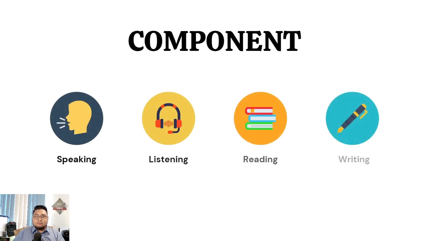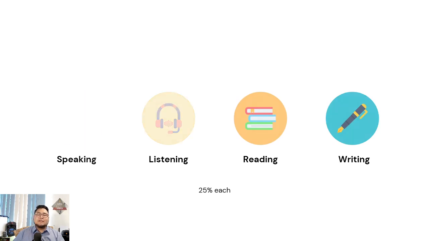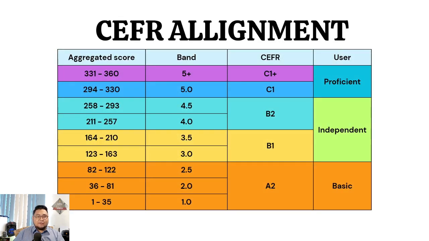So these are the components. Previously, before 2021, the marks for each skill were different, but this time around every skill will give you 25% of the final marks. So you don't really need to ask which skill you have to focus on more. You have to focus on everything. It's the same nowadays.